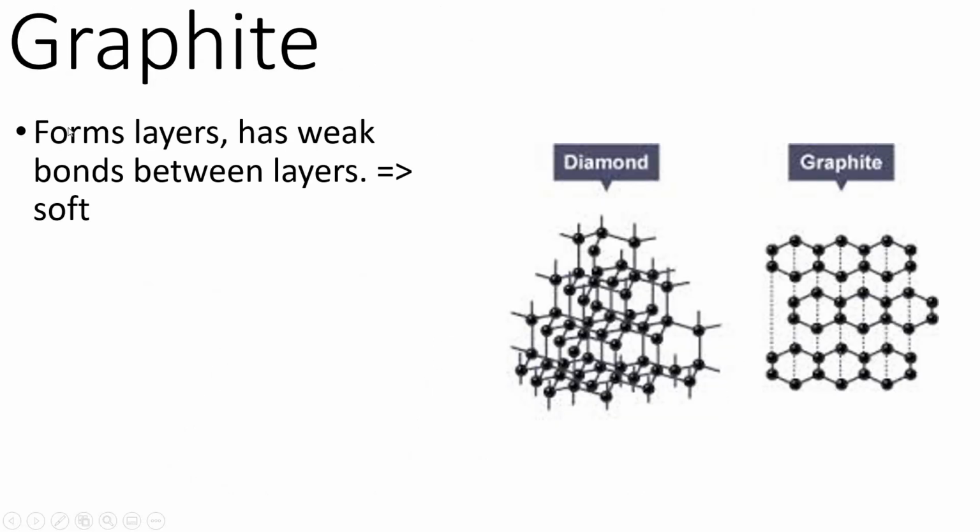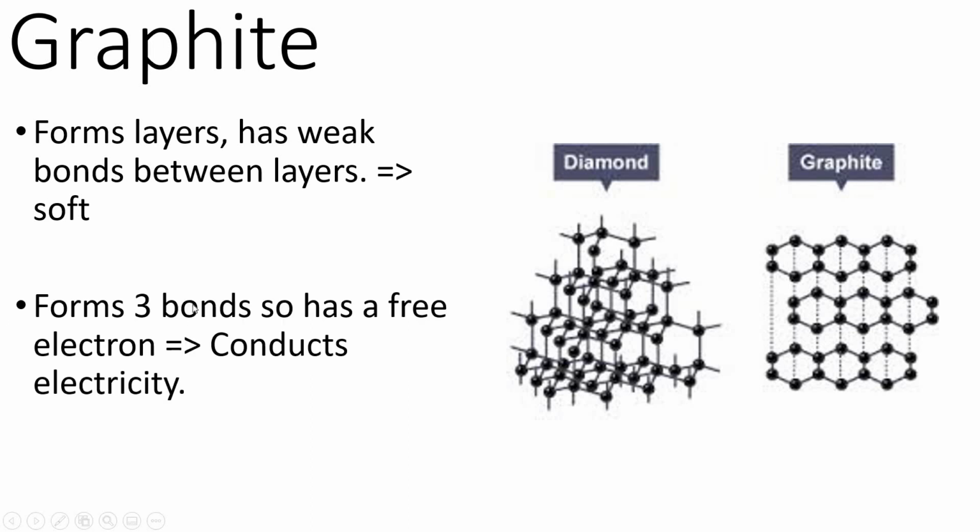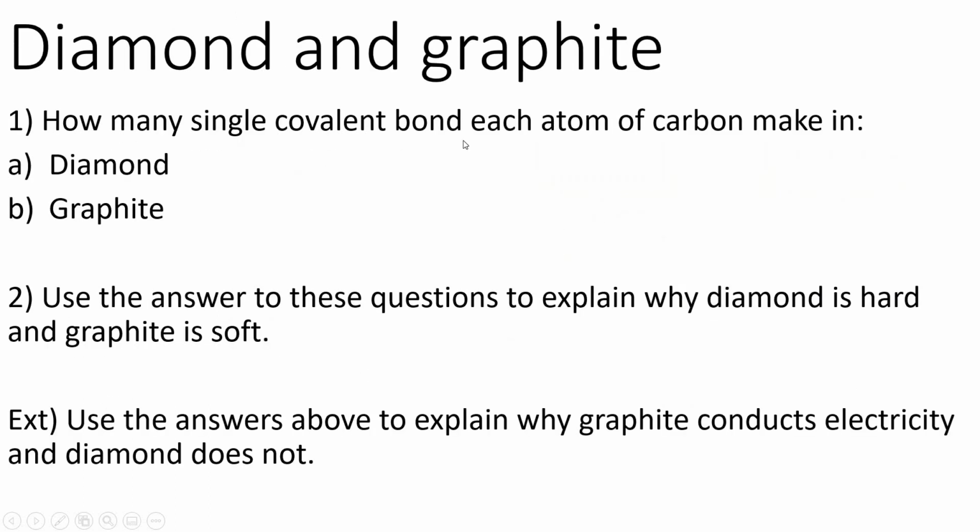Okay, so as we said, graphite forms layers. These layers are stacked on top of each other, and there are very weak forces between them. Those weak forces between the layers can easily be broken because they're very weak, and these layers can slide over each other, which makes it soft. And as we said, it forms 3 bonds, so there's a free electron, so it will conduct electricity.